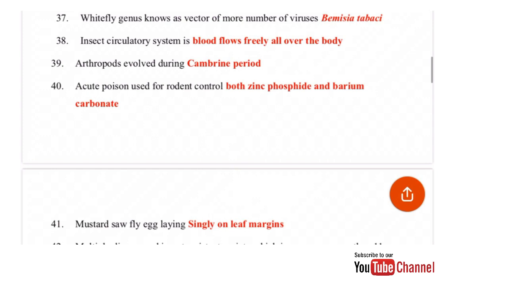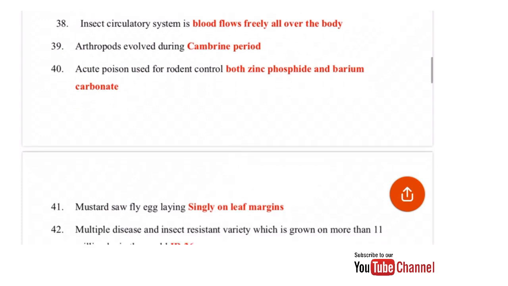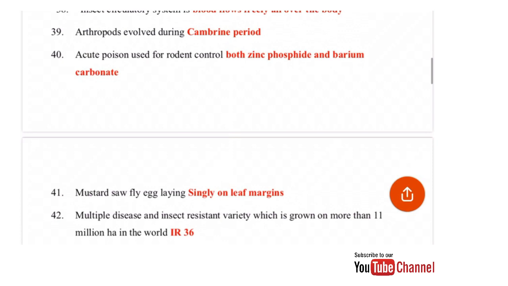Mustard sawfly egg laying: what is the pattern of laying eggs? It lays eggs singly on the leaf margins. Multiple disease and insect resistant variety which is grown on more than 11 million hectares in the world is IR36. This is a non-basmati, semi-dwarf variety developed by Gurdev Singh Khush, and it is found to be resistant against brown plant hopper, that is BPH.